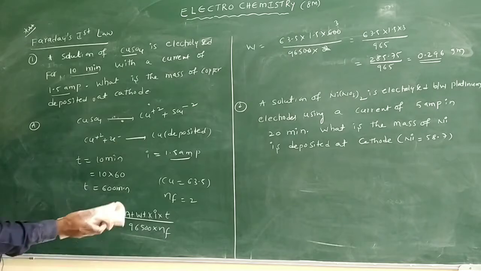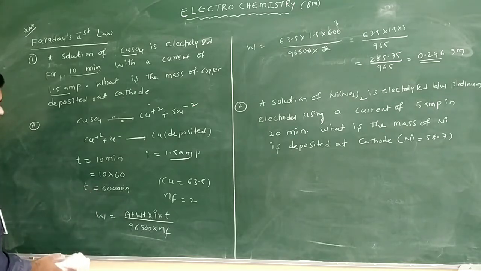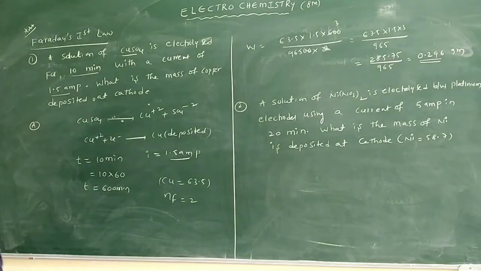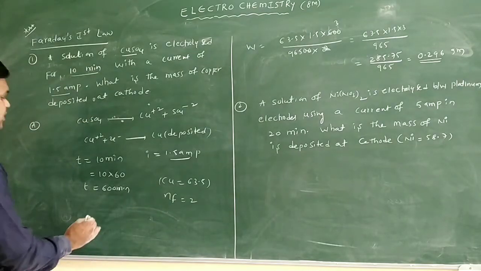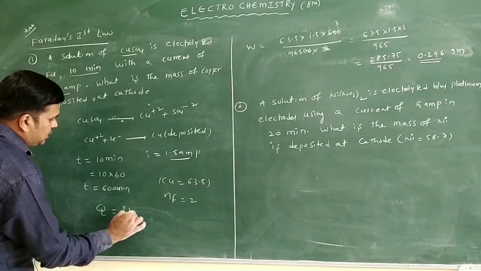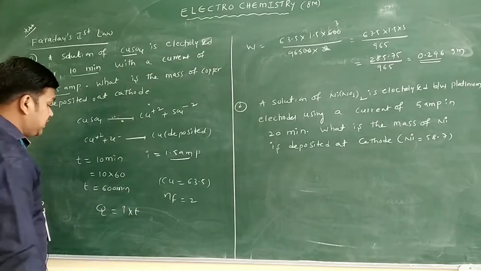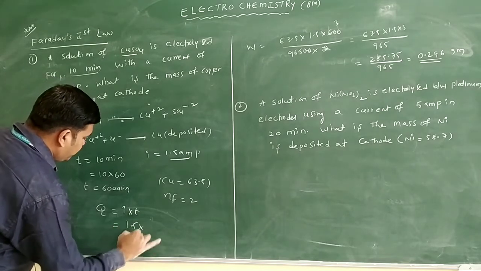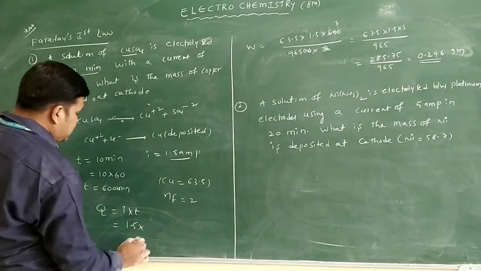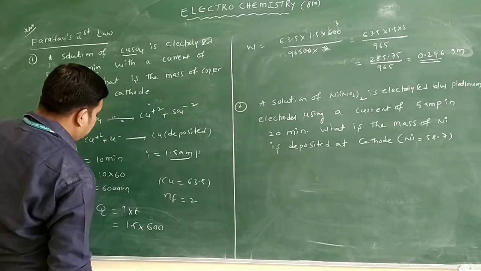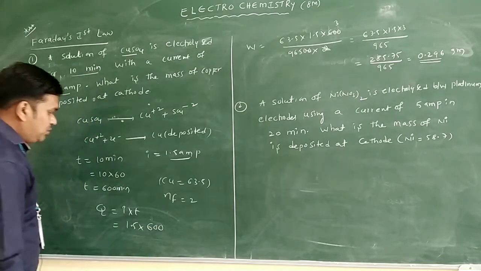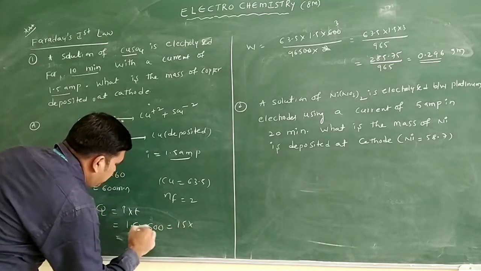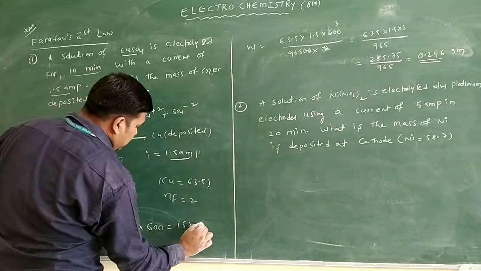This is common. What information is there? You already know this information. So from this, what do I want to find? I want to find the charge. Charge Q is equal to I into t. Clear? What is the current we have? 1.5. And what is the time? 600. You multiply 1.5 into 600. What will you get here?